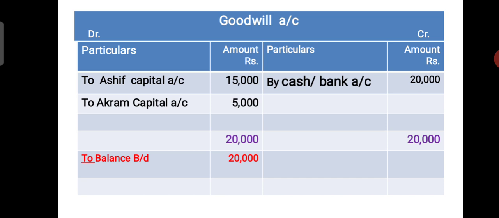The balance sheet is tallied, so there is no need to show the amount in the balance sheet. The amount given in red color, you need not take it, just omit that, and the balance on both sides is tallied. In the new balance sheet, the goodwill account will not appear. We must not show the goodwill account in the new balance sheet of all partners. So just ignore the red color amount.